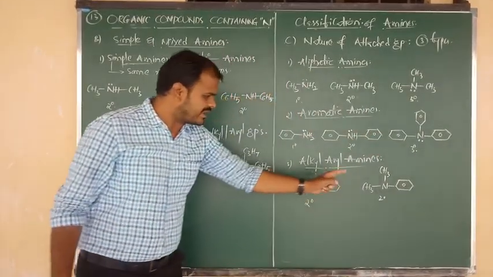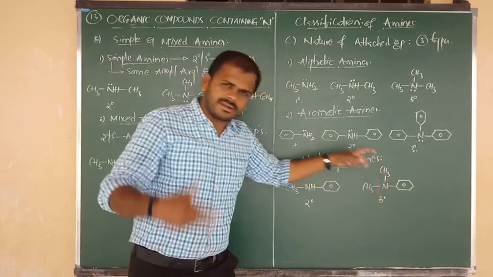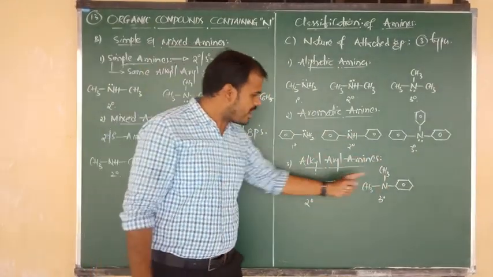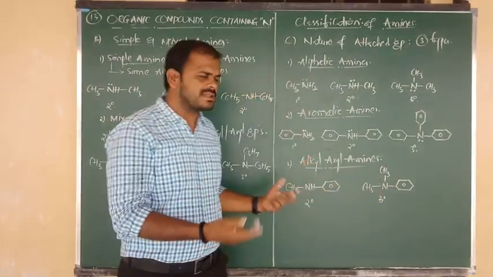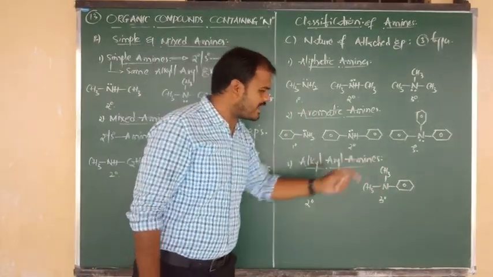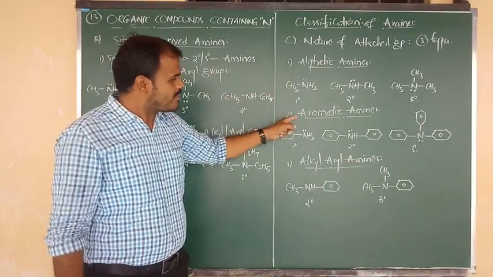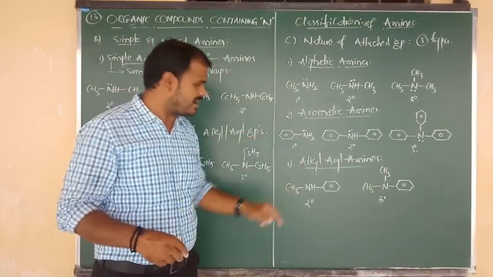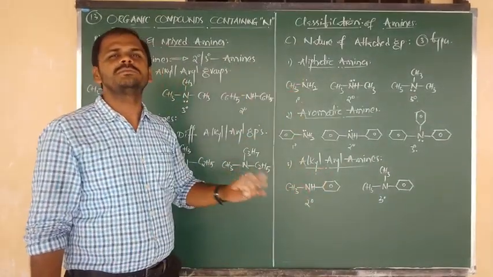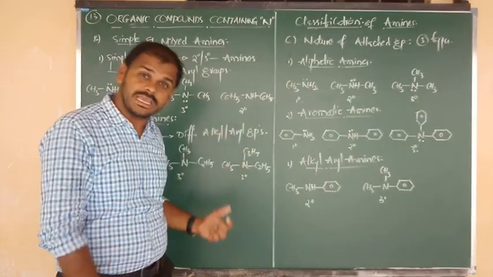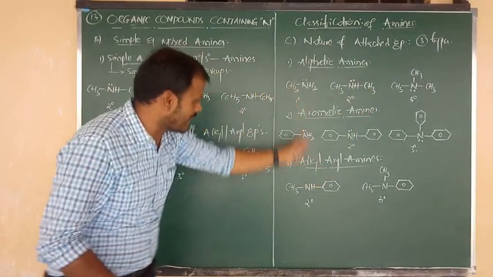So in the secondary and tertiary category, what happened here? In these two types of amines, the nitrogen atom is connected to alkyl and aryl groups. So we can say these two are the alkyl aryl amines. Aliphatic amines, or alkyl amines; aromatic amines, or aryl amines; and type 3 is the alkyl aryl amines. So these three types of classification of amines we have seen on the basis of the nature of the group attached to the nitrogen atom.